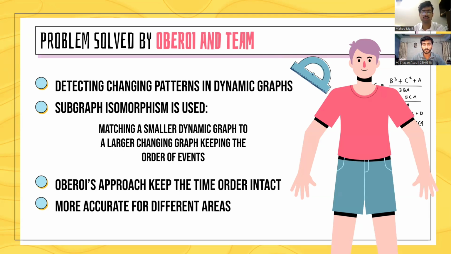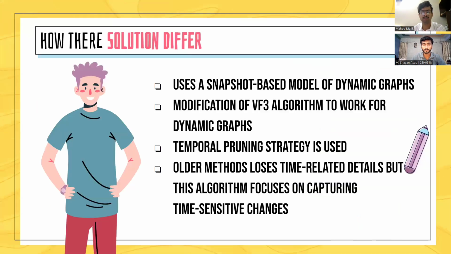Next, I will discuss how their solution differs from the others. Let's look at how their solution stands out. First of all, they use a snapshot-based dynamic graph model, which adapts the VF3 algorithm, typically used for static graphs, to work with dynamic graphs. One key feature is temporal pruning, which optimizes the search space and reduces computational overhead. Unlike previous methods, which often aggregate interactions, their approach keeps the time-sensitive dynamics intact, allowing for more precise pattern matching.